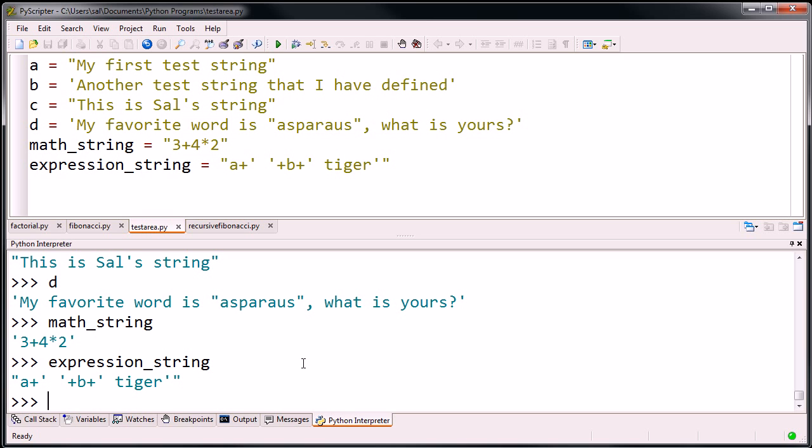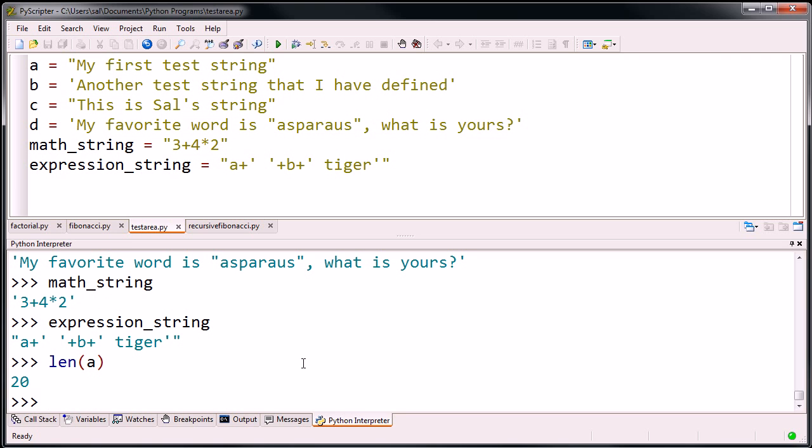Now let's start to play around with some of these strings and see what we can do with them. So a couple of things, we could see, hey, how long is a string? And there we could use the built-in Python function len, which is short for length. So the len of A says, hey, there's 20 characters in A. Let's count it. Let's verify it.